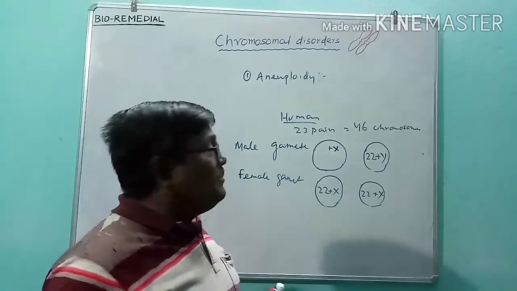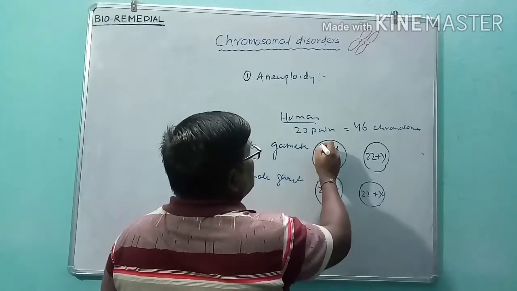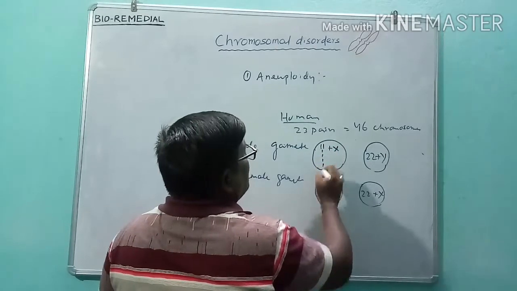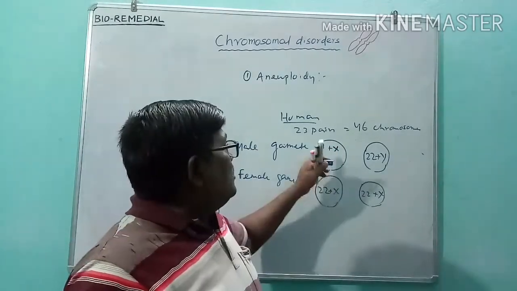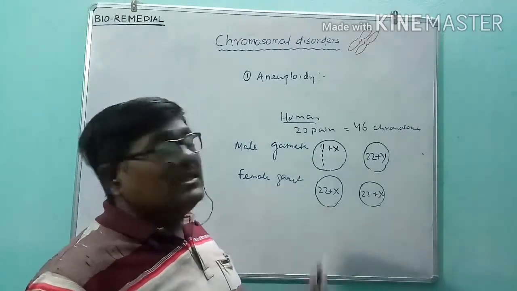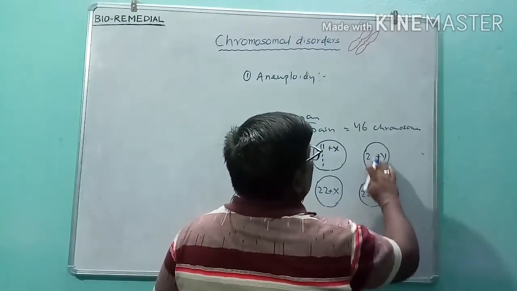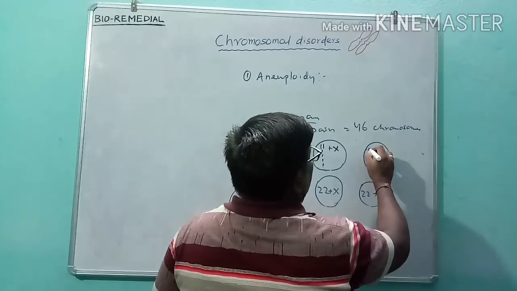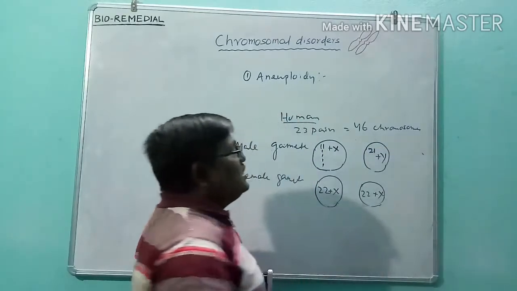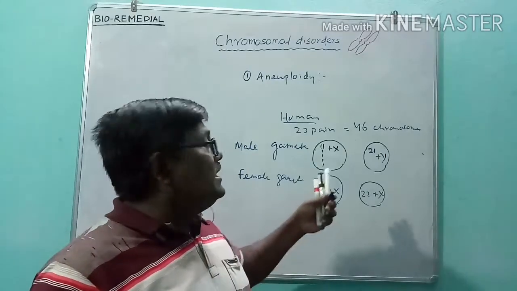In this case, what will happen? Out of 22 pairs, the first will be double, and all the others are single. That means there will be 23 autosomes plus X. And in the other gamete, there will be 21, out of 22, because one chromosome will not be present in that gamete.